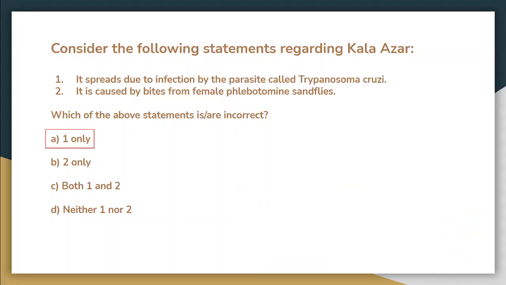The question was, consider the following statement regarding Kala Azar. First statement says it spreads due to the infection by a parasite called Trypanosoma cruzi. Second statement says it is caused by the bite of a female phlebotomine sandfly. We have to tell the incorrect answer. So the incorrect answer is the first statement. So the answer will be only 1.